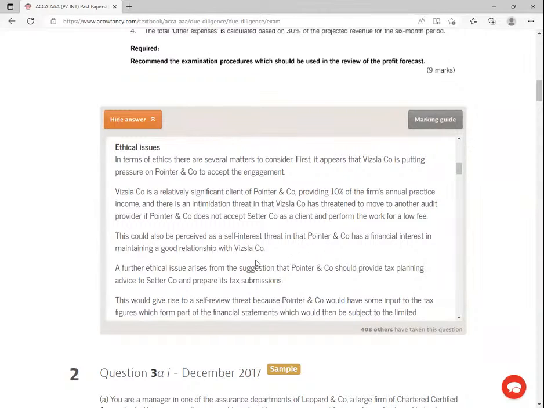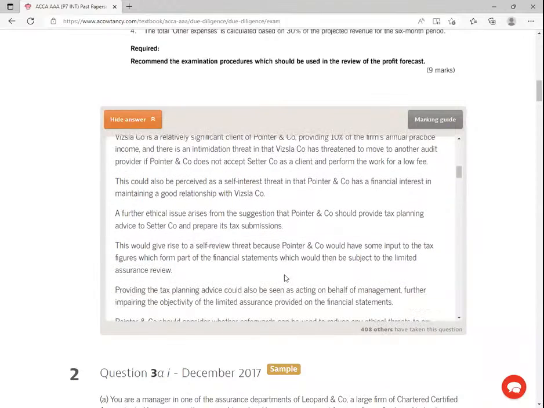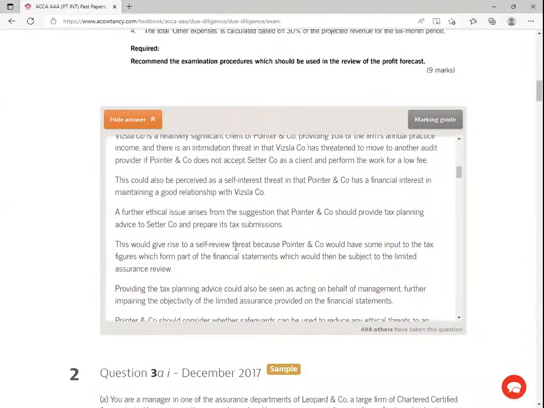A further ethical issue arises from the suggestion that Pointer and Company should provide tax planning advice to set up a company and prepare its tax submissions. This would give rise to what we call self-review. Self-review. Listen to me very well. Hey, my good students, listen.